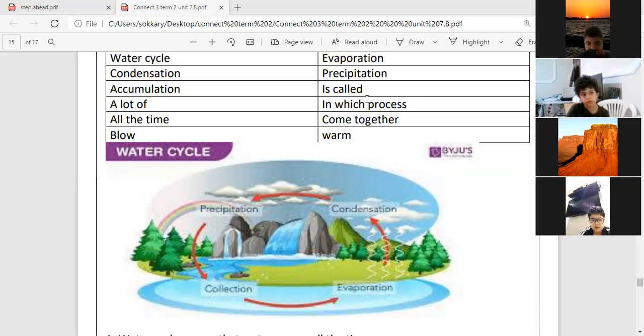Muhammad Samir, what do we call water that moves all the time on our planet Earth?